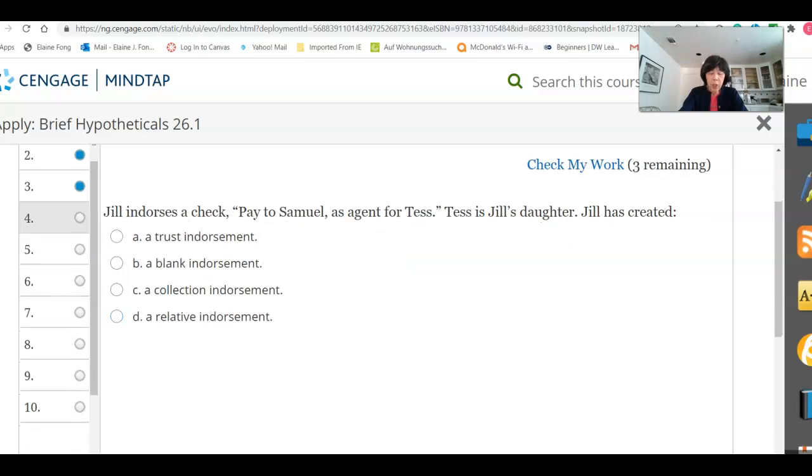Number 4, Jill endorses a check, paid to Samuel as agent for Tess. Tess is Jill's daughter. Jill has created, letter A here, a trust endorsement. Again, I did not go over this particular type of endorsement with you, and so I don't want us to spend too much time on it. But in this case, Samuel has received money on behalf of Tess. He's considered a trustee. The type of endorsement is referred to as a trust endorsement.